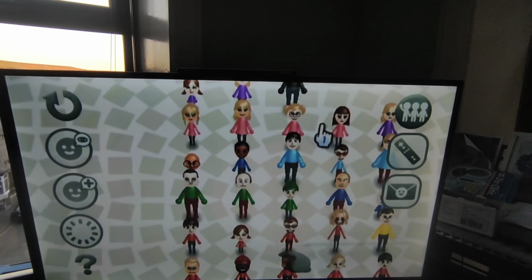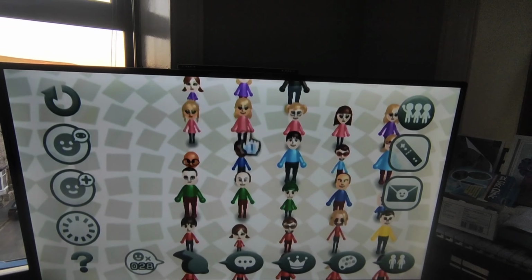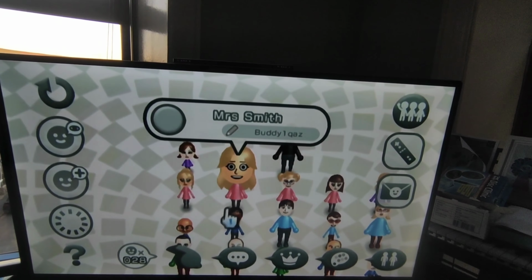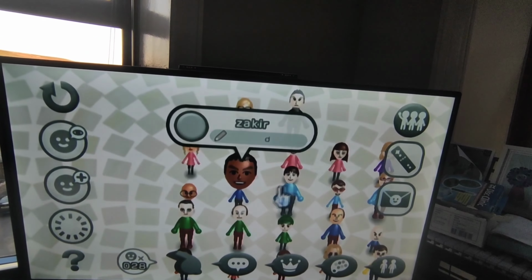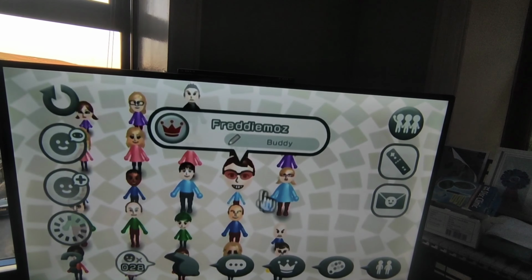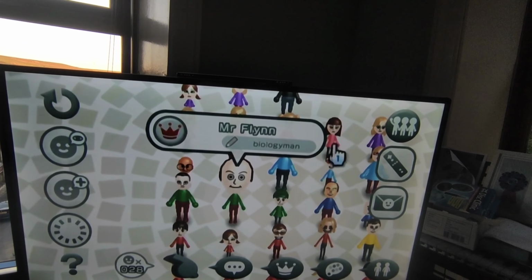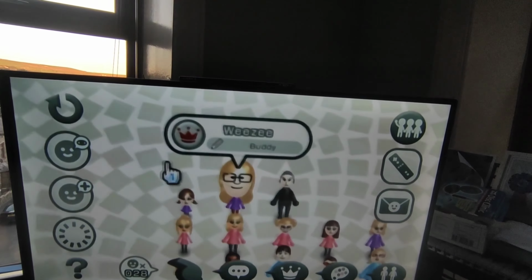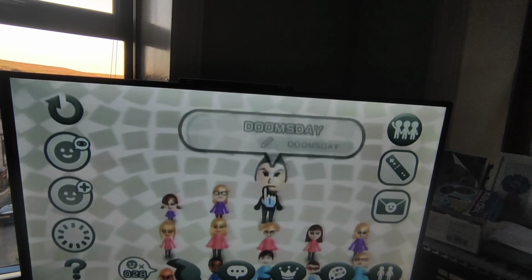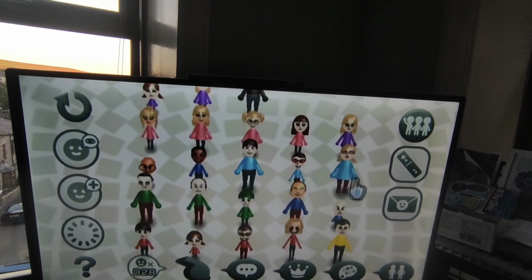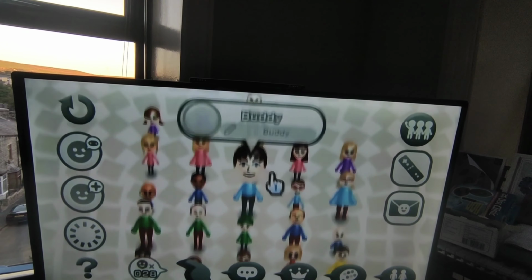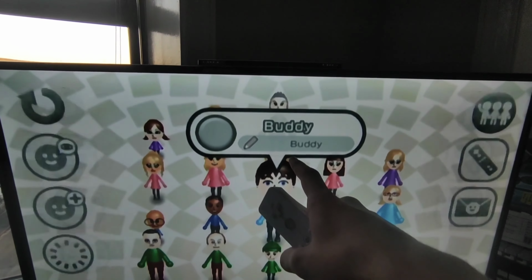Today we're going to be doing some maths. So here we are in Mrs. Smith's class. In this class we have Zakir, we have Freddie Mercury, we also have Mr. Flynn. Here we have Sophia, my sister, and Doomsday. Everybody here is being nice, except for this guy. Buddy, be nice. Oh hell no!